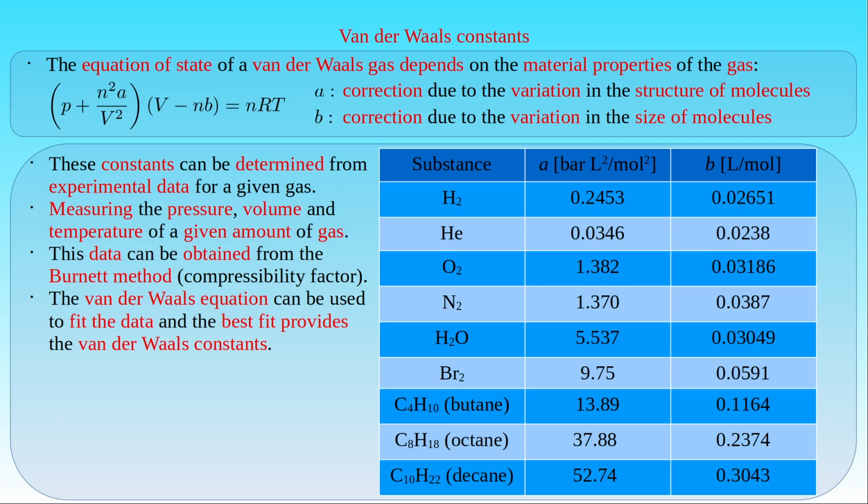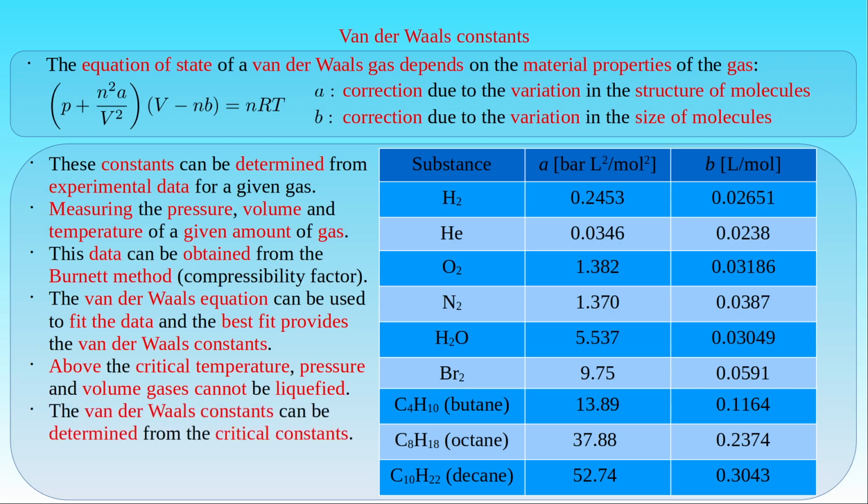However, there is a more precise method to determine these constants based on the critical temperature, pressure and volume above which gases cannot be liquefied. When we study the isotherms of the van der Waals equation of a given real gas, we will see how its van der Waals constants can be determined from its critical constants. At the same time, the relationship between the critical constants of a real gas and the constants of the van der Waals equation also indicates that the application of the model of the van der Waals gas may turn out to be helpful in the study of phase transitions of matter.